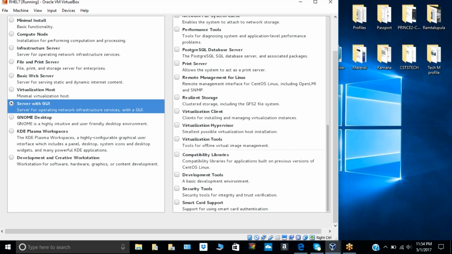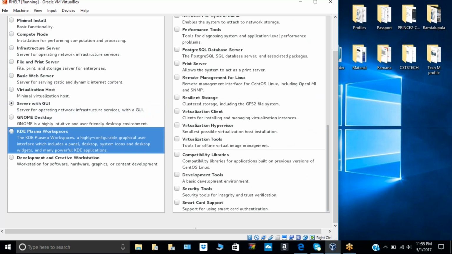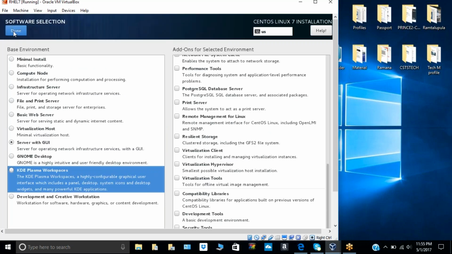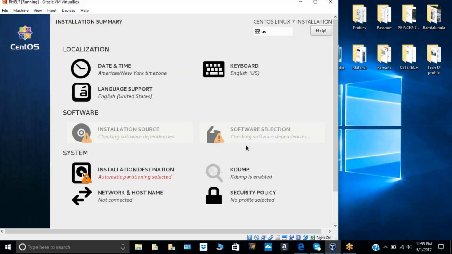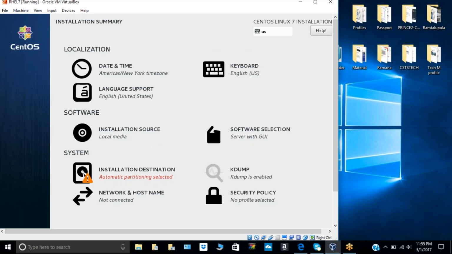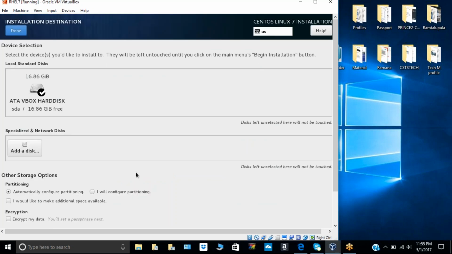Right control. Okay, no problem. So click on done. Scroll up, it's done, right? Now click on installation destination. Click on done. We'll see next time how to create partitions manually. Automatically the partitions will be created.